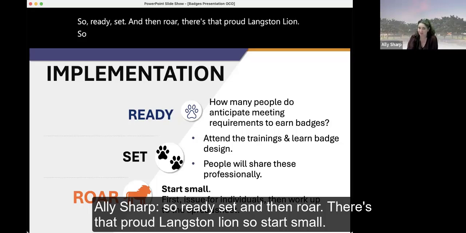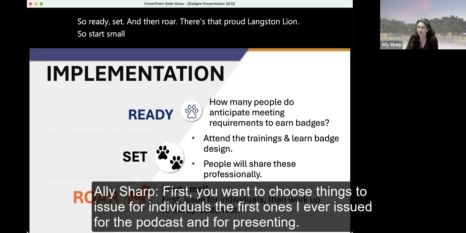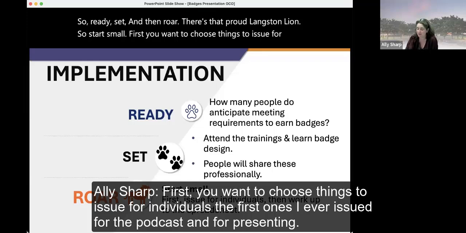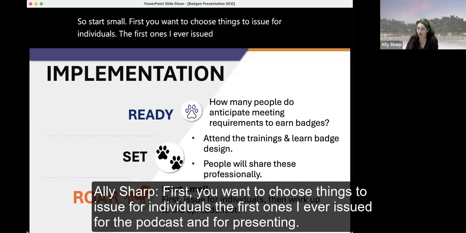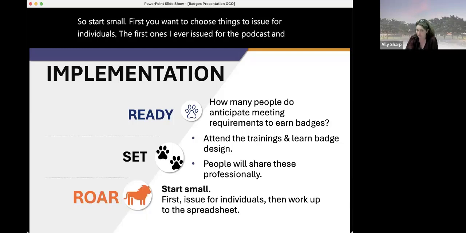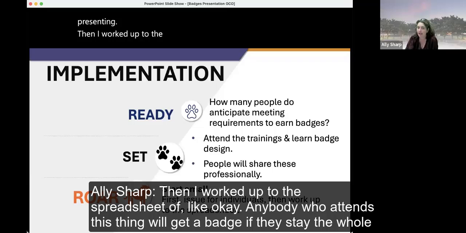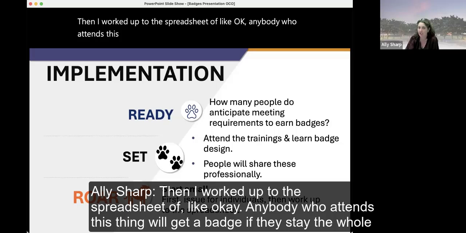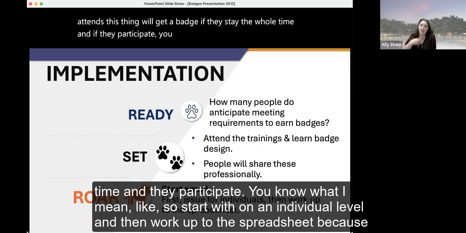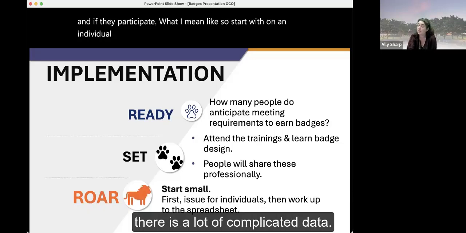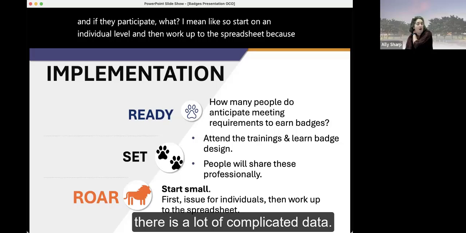So start small. First, you want to choose things to issue for individuals. The first ones I ever issued were for the podcast and for presenting. Then I worked up to the spreadsheet of, okay, anybody who attends this thing will get a badge if they stay the whole time and if they participate, you know what I mean? So start on an individual level and then work up to the spreadsheet, because there is a lot of complicated data.